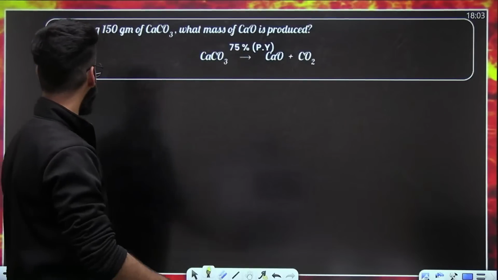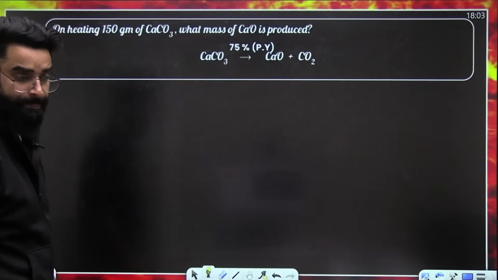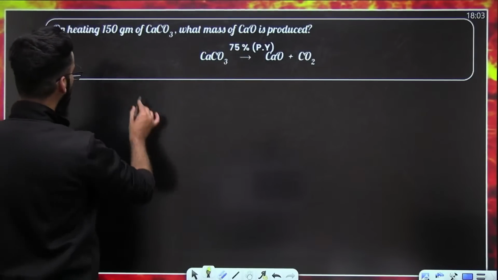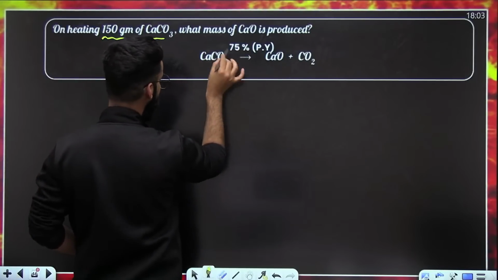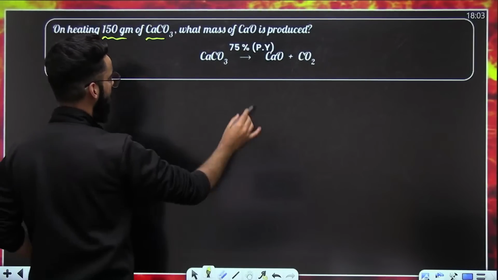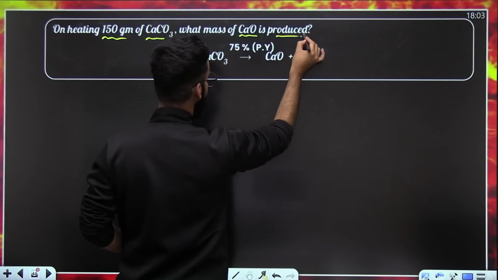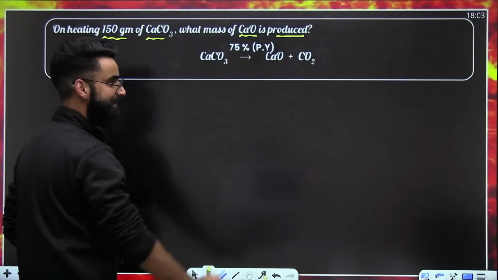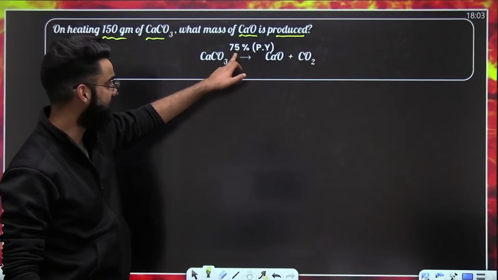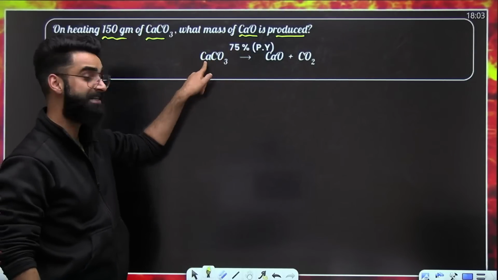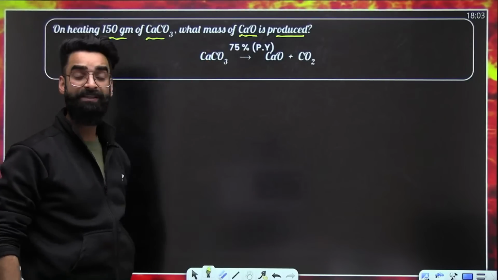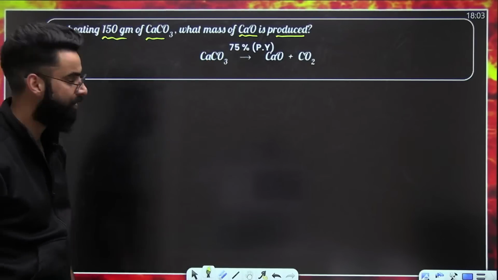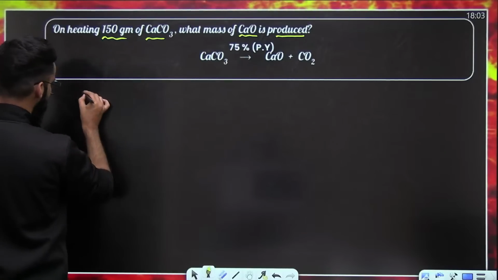Okay, let's have a look at this one. On heating, 150 grams of calcium carbonate. So as per the question, we are heating 150 grams of calcium carbonate. What mass of calcium oxide is produced if the yield of the reaction is 75%? We need to calculate the mass of calcium oxide produced. How exactly are we going to do that?